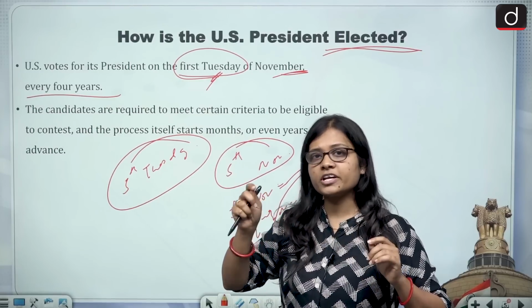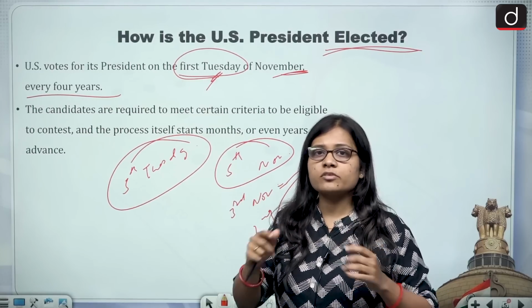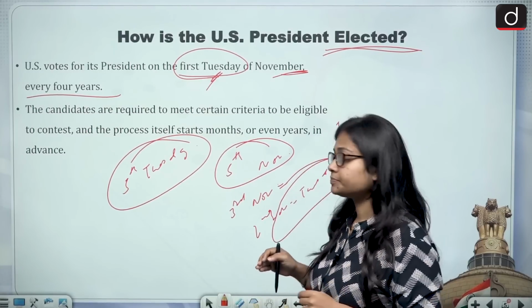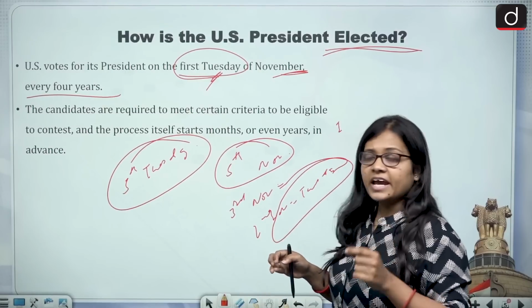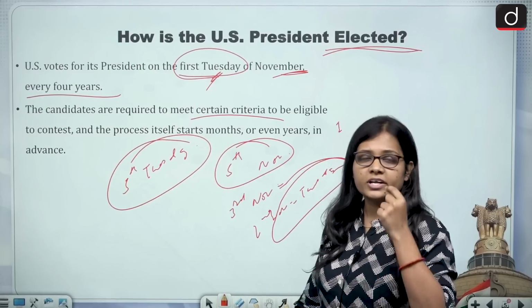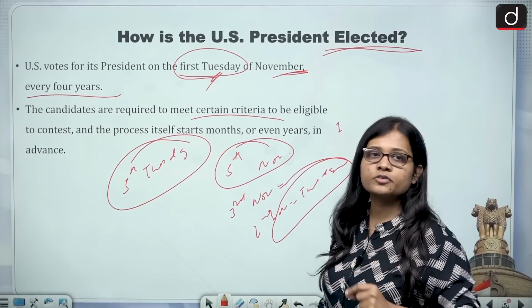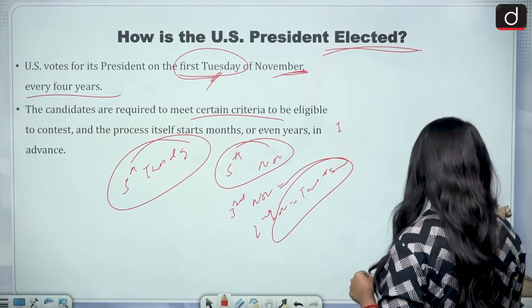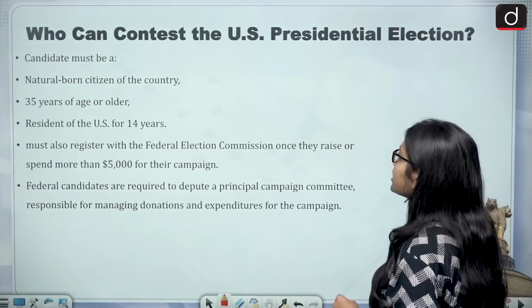The Prime Minister of India can sit on the chair for any number of times. Now, the candidates are required to meet certain criteria to be eligible to contest for the post of the President of United States. And what are these criteria?